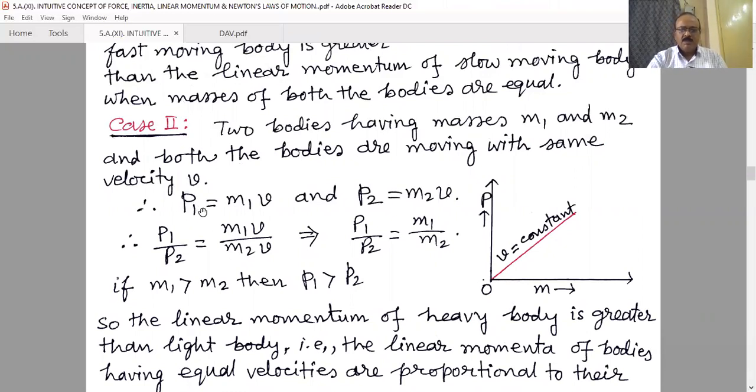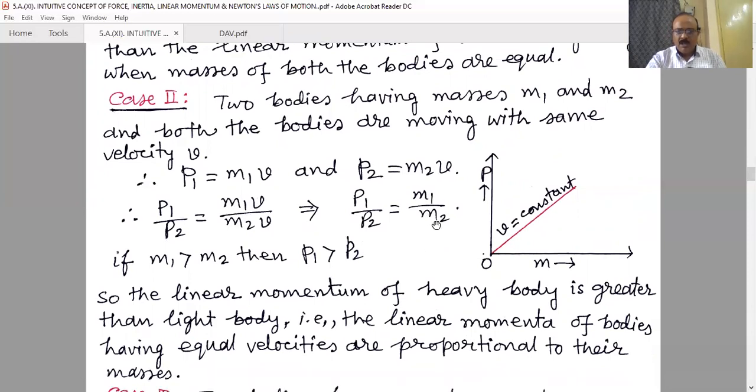For the first object, momentum is p1, that is m1 into v, and for the second object, momentum is p2, that is m2 into v. And the ratio of p1 by p2 is m1 v divided by m2 v, or p1 by p2 is m1 by m2. That means here also, for more mass, when the velocity is the same, the more massive object has more momentum.